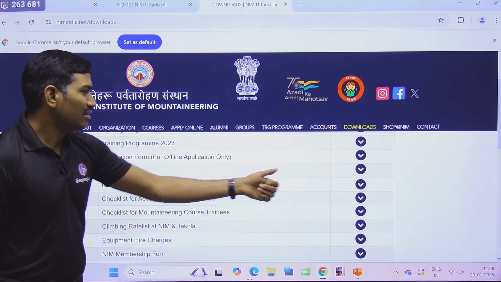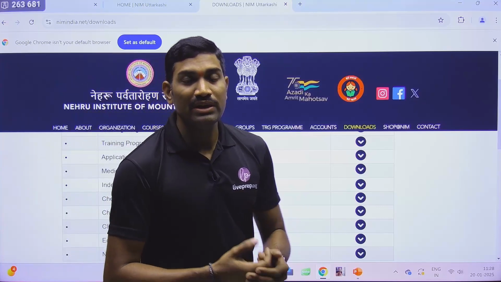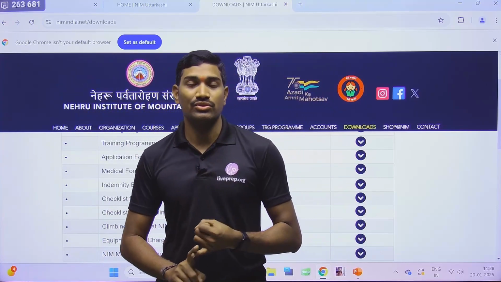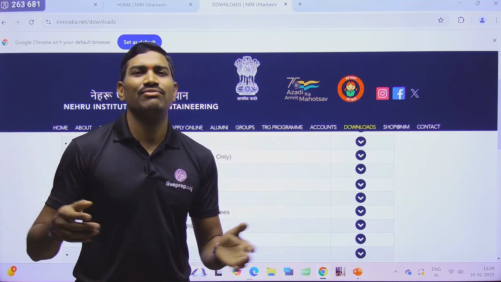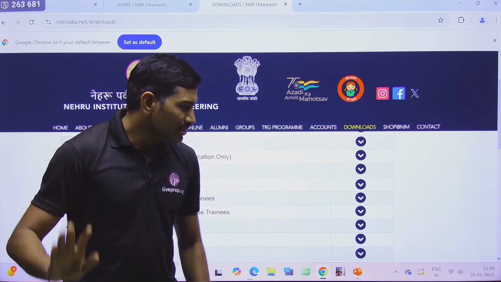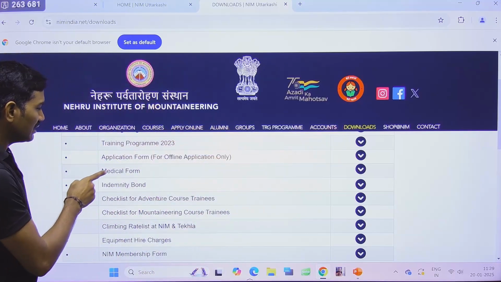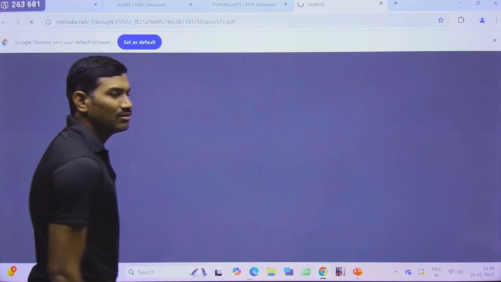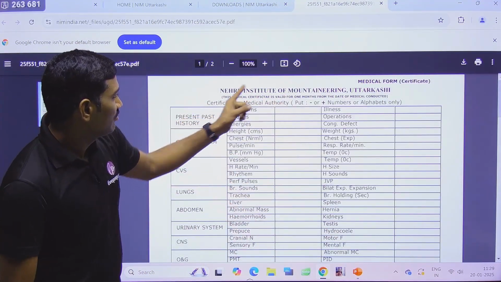Here there is a medical form. Observe this carefully. Anyhow you need to bring the medical form when you are coming for the course. Different people are bringing different medical forms of different formats. Please remember they will not allow your own formats. Here in the website under the download section there is a medical form. Click on it, you will get the PDF. Download this.